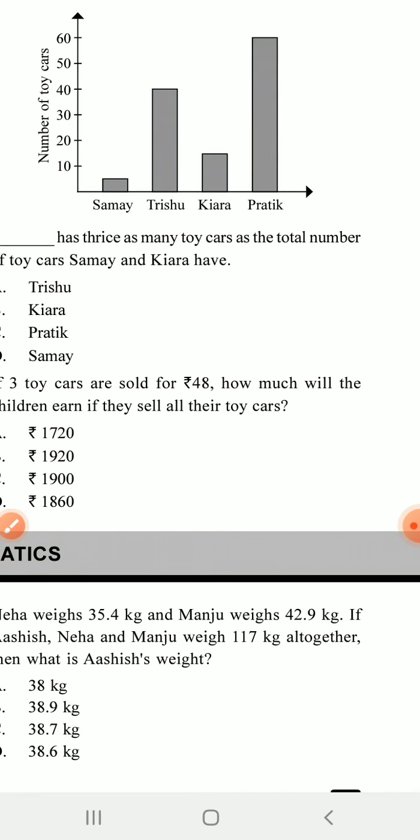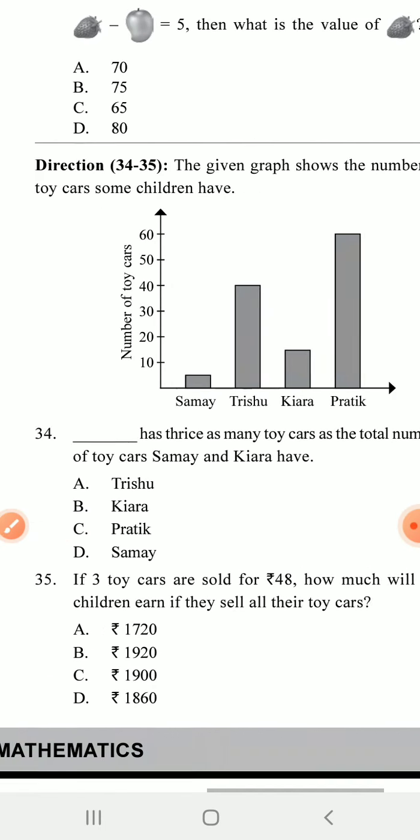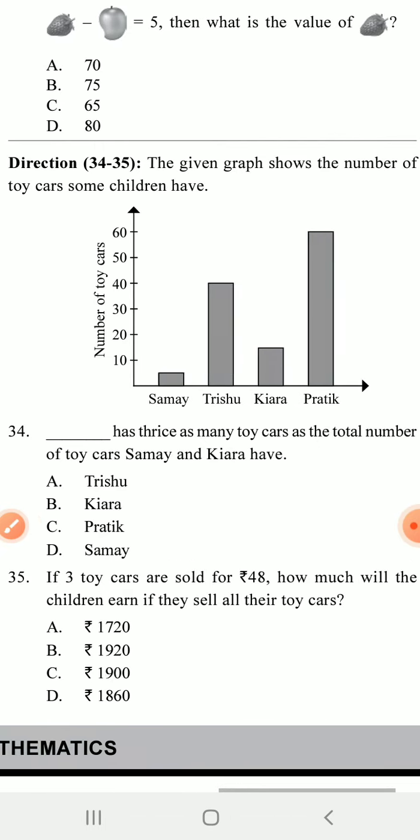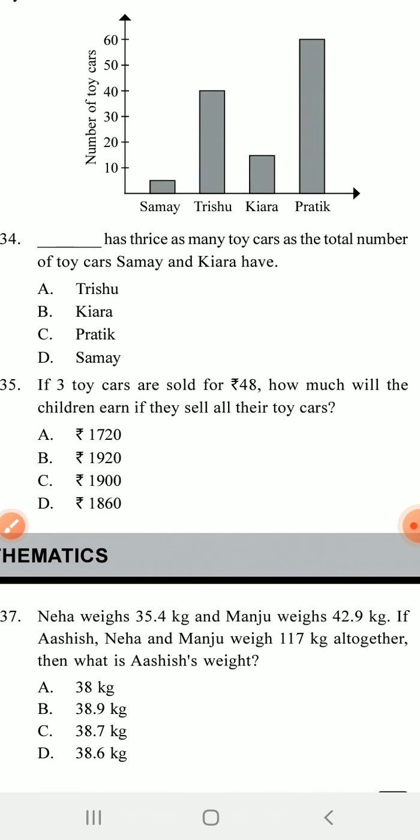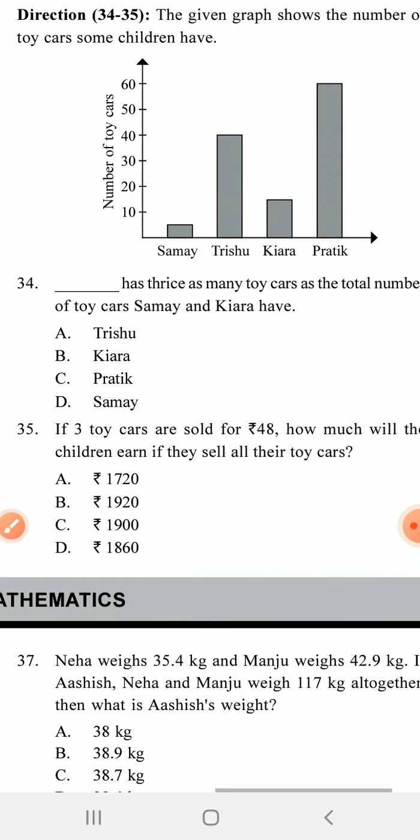So from the first figure, you can easily find out the number of toy cars. From 3 toy cars you find the value of 1 toy car, and then you can easily find the total number of toy cars, all the children's toy cars from the figure.